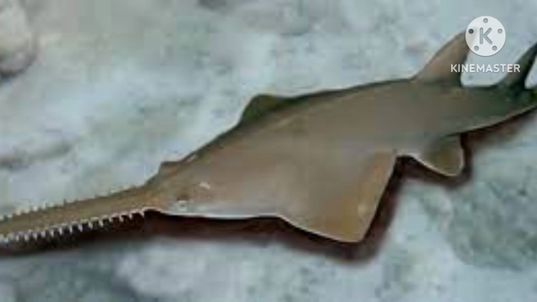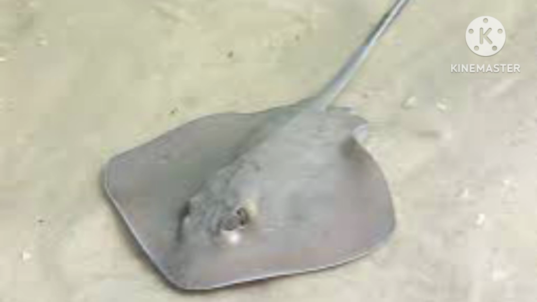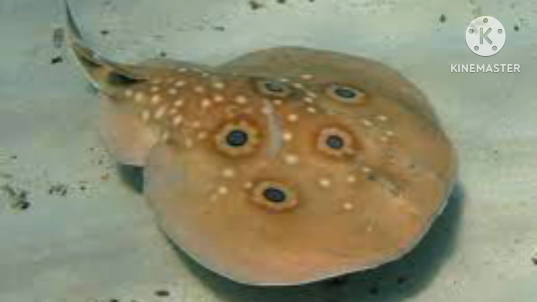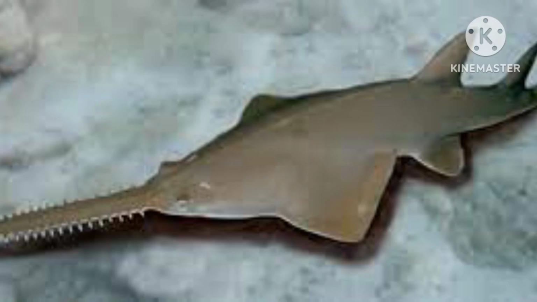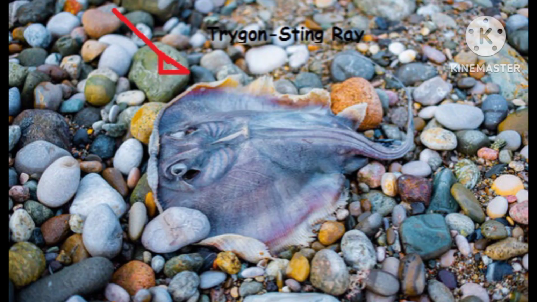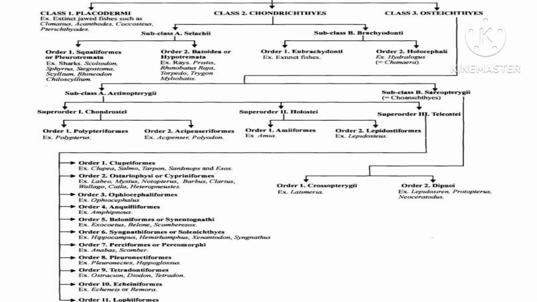Examples include rays, trygon, torpedo, skates, Pristis, etc. These fishes are very flat in nature, and they too possess the placoid type of scales. That is, the skin gives the appearance of sandpaper because of the dermal denticles or the placoid scales.